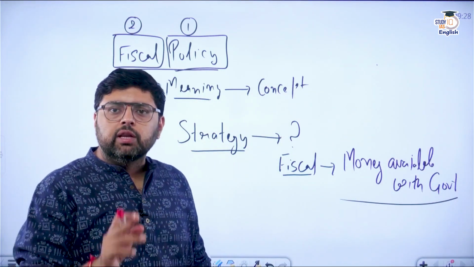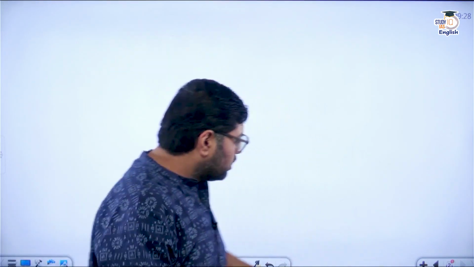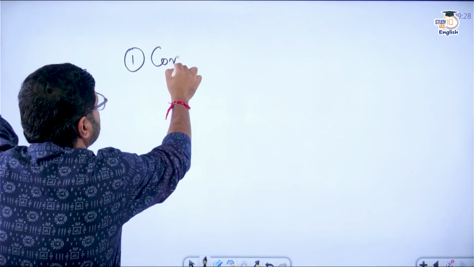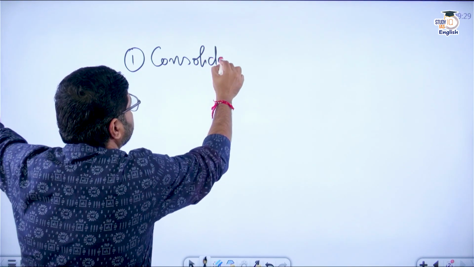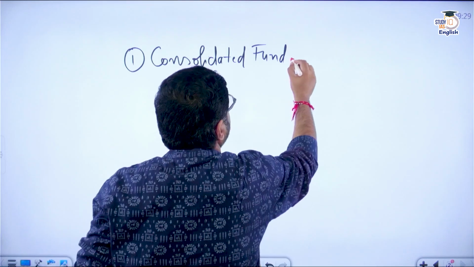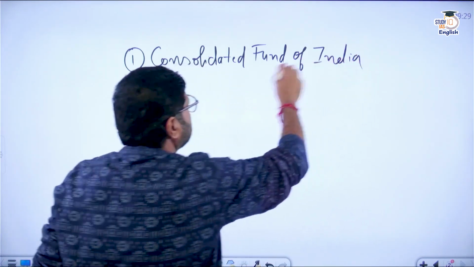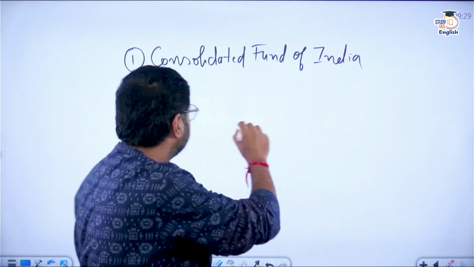So if you see, the money available with government is in three funds. Okay. Now what are those three funds? Number one, Consolidated Fund of India. This is the first fund. Number two, Contingency Fund of India.